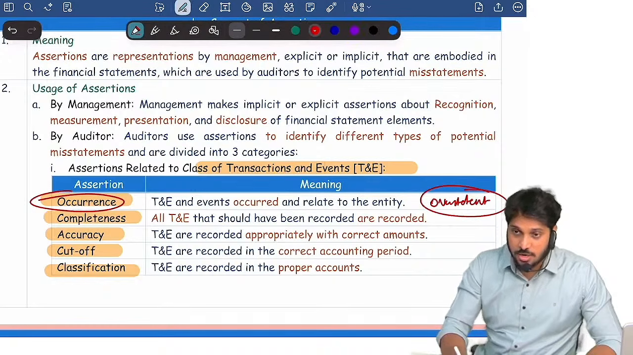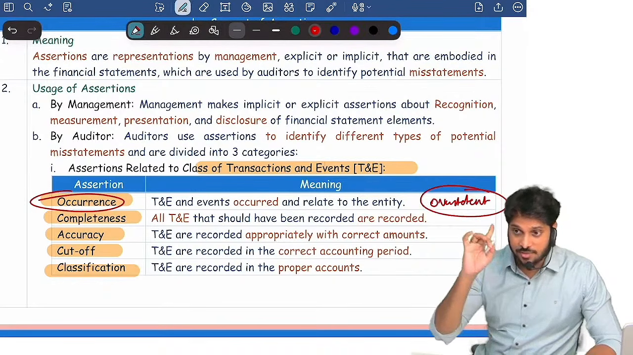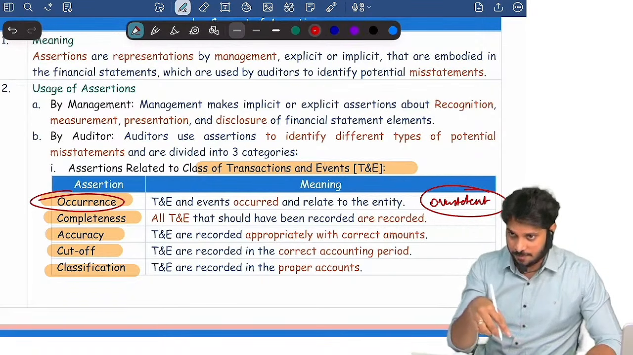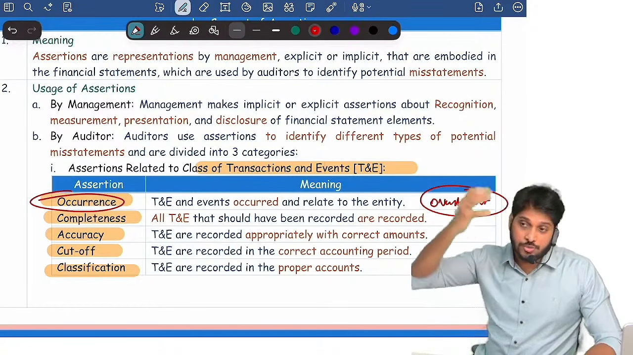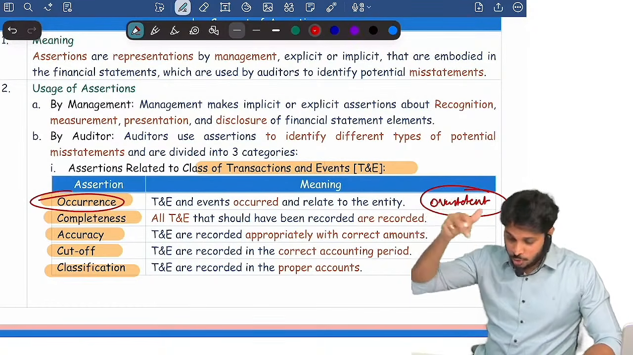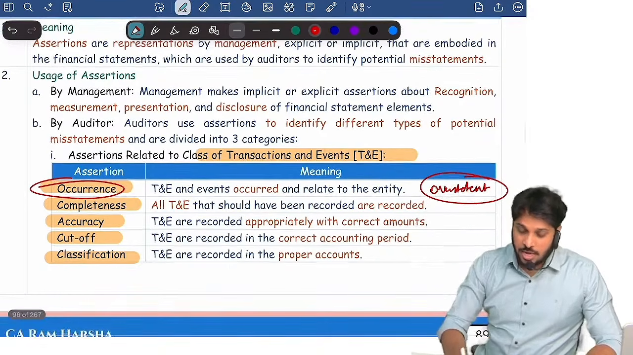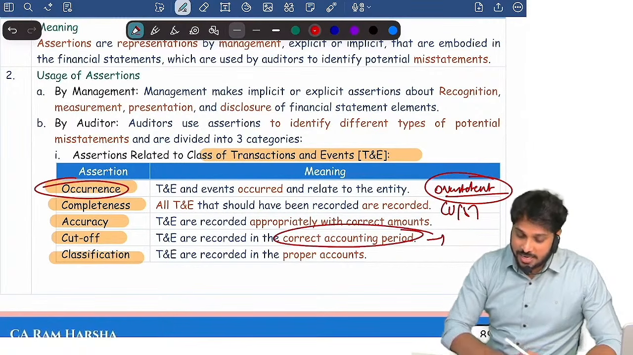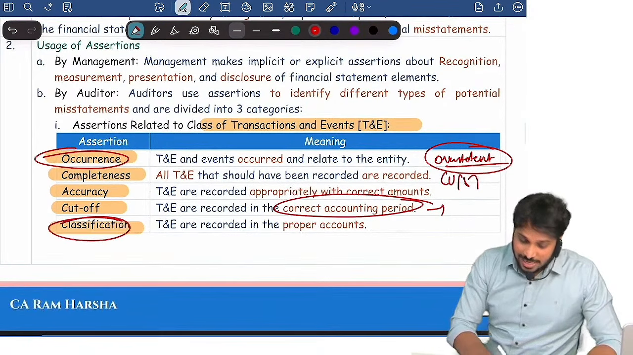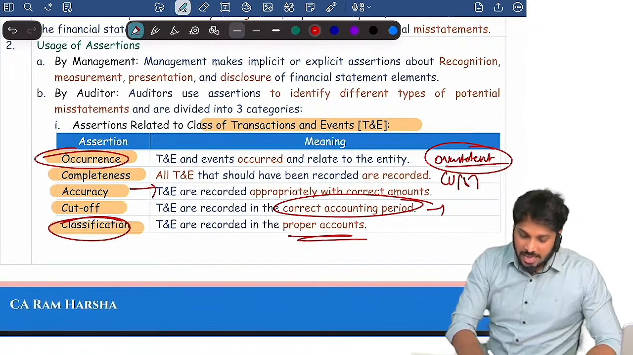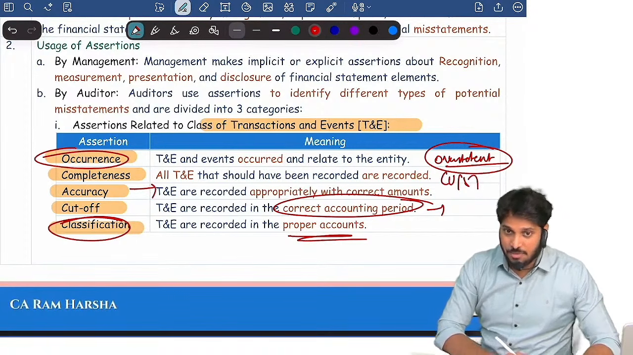remember this particular concept is most important in items of financial statements. In items of financial statements, every topic has this discussion. So if you want to understand items of financial statements thoroughly, or revise them quickly, you need to understand this thoroughly. Occurrence, to check overstatement; completeness, to check understatement; cutoff, whether it is accounted in the right accounting period. You need to check classification, whether it is recorded in the proper ledger account. And accuracy, whether it is recorded at the right amount.